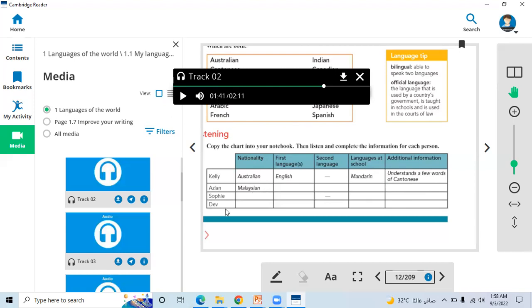Now let's see the information about Dave. I'm Indian, and I live in Delhi. Hindi is my first language. Hindi is the official language here. Here we write Indian, right? Indian is the nationality of Dave. So the first language is Hindi. Hindi is his first language.